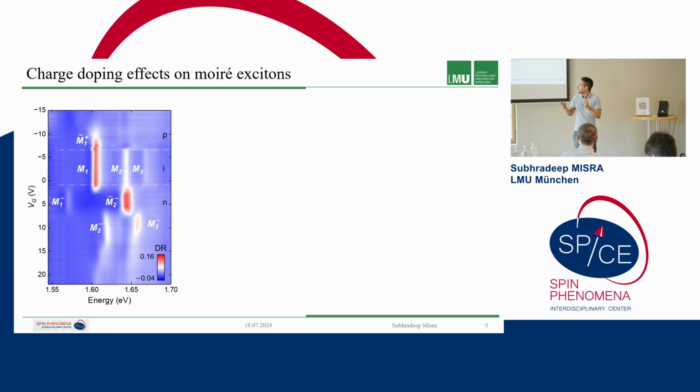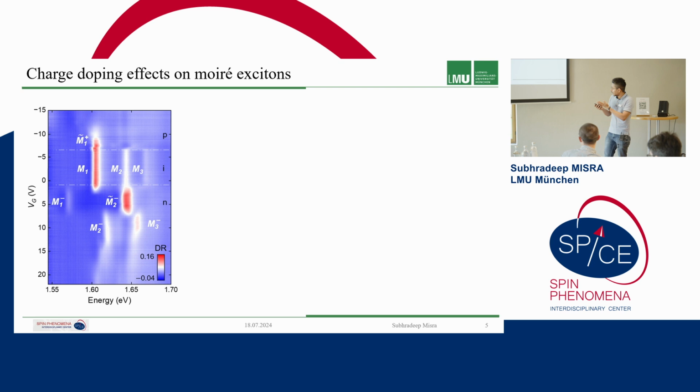So this is a typical energy difference between a neutral exciton and a charged trion peak, which means that the electron is co-localized with this M1 exciton, and this is very strongly bound. And this is why we have an energy difference of 30 meV. So this is the binding energy of the trion. But the scenario is not the same for M2 minus tilde, where we see that the energy of the M2 minus tilde is not so different from the neutral M2.